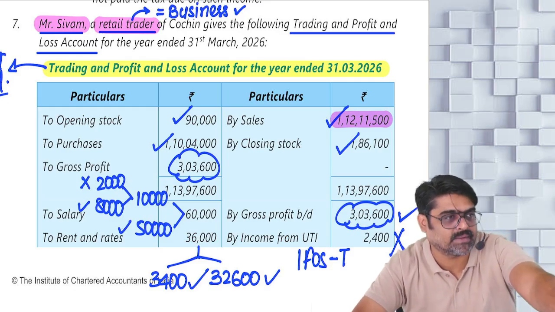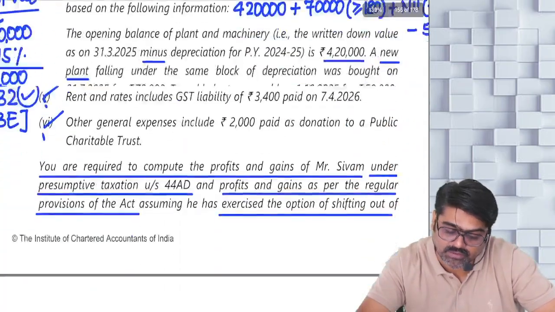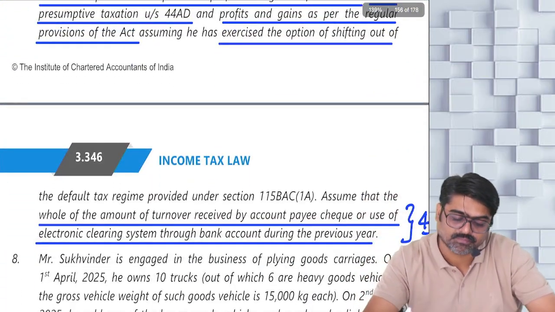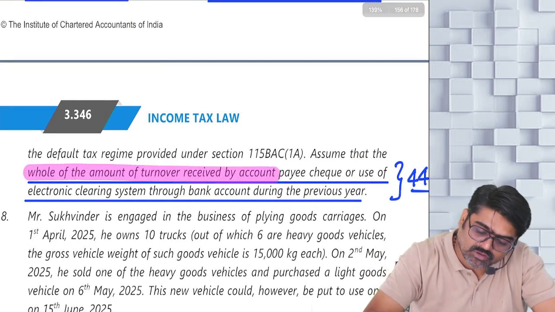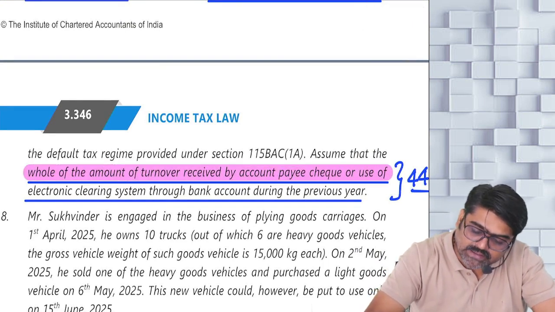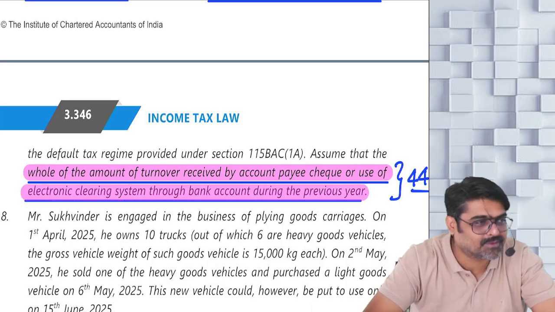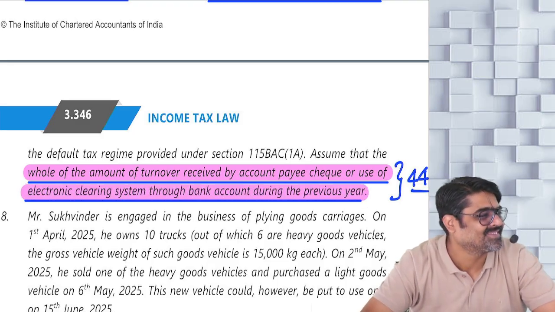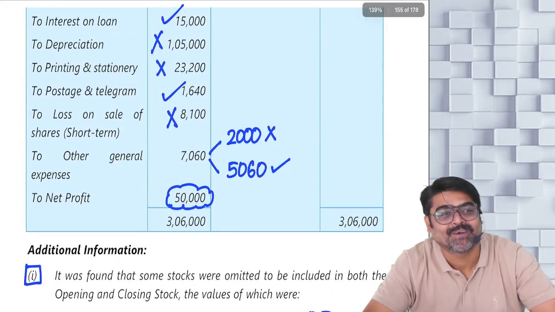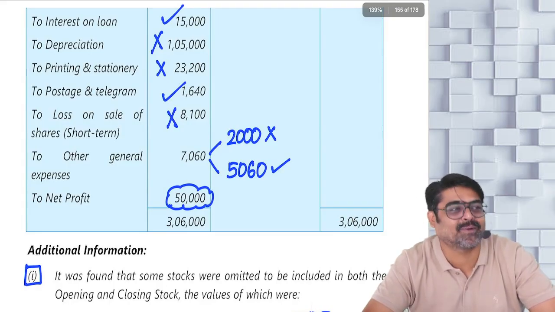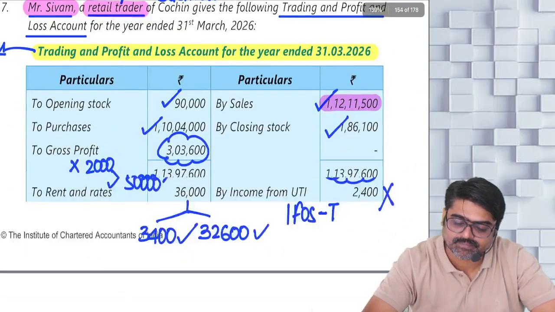8%. Wait. But go to the last 2 lines of the question. Last 2-3 lines. Whole of the amount of turnover received by account payee cheque or use of electronic clearing system through bank account. Meaning that entire turnover for which you are taking 8%, no? Now you are supposed to take 6%. Understanding or not? So take 6% of this.